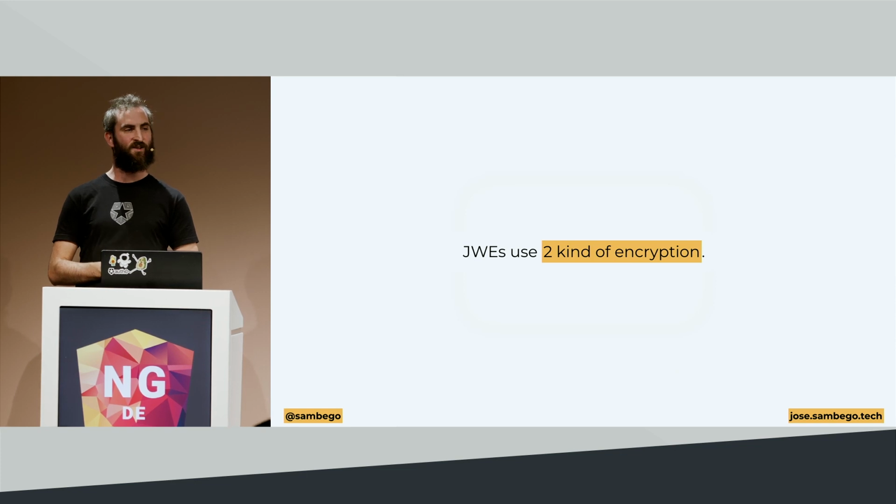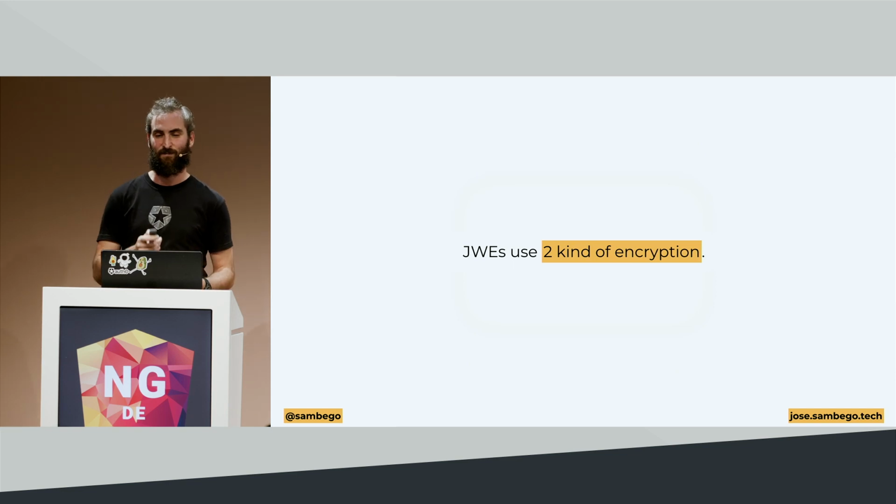The good thing to know is that JWEs use 2 kinds of encryption. We've seen that there are 2 kinds, symmetrical and asymmetrical, where one flavor uses public and private key pairs, and the other one just uses a shared secret for both encryption and decryption. A JWE uses both of them in combination to be as secure as possible.